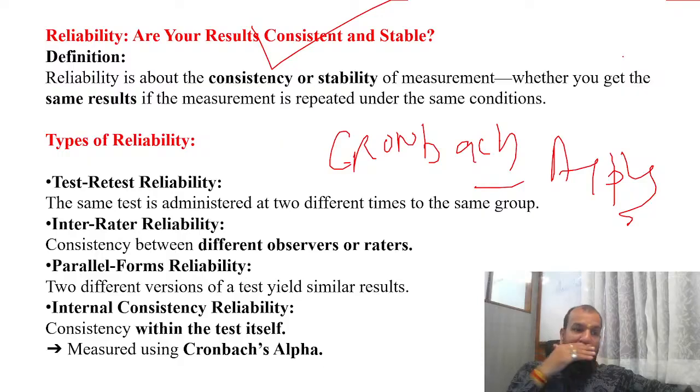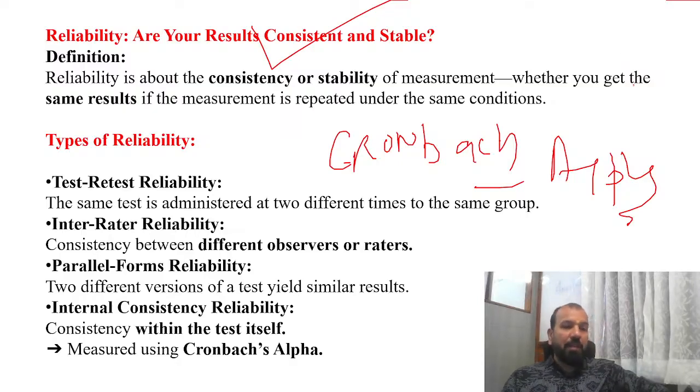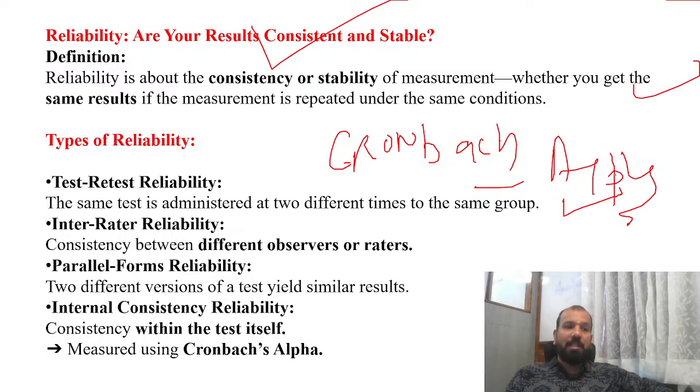So in types of reliability, we have test-retest reliability, inter-rater reliability, parallel form reliability, internal consistency. Test-retest reliability: the same test is administered at two different times to the same group. Inter-rater: consistency between different observers or raters. That means I am observing certain data and now you are observing the same data with the same population. The same tools have been applied by two people on the same respondent. That is called inter-rater reliability.